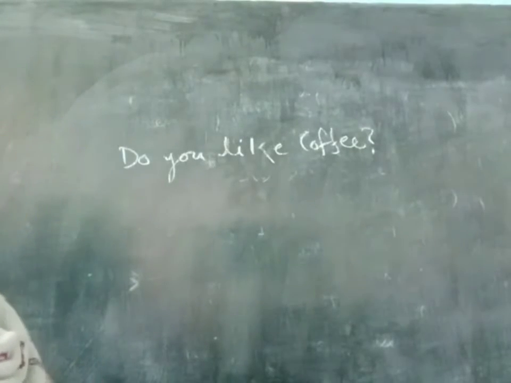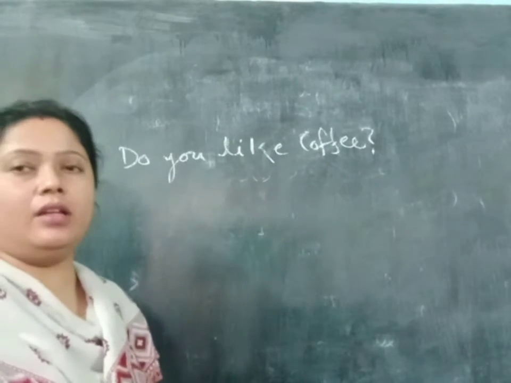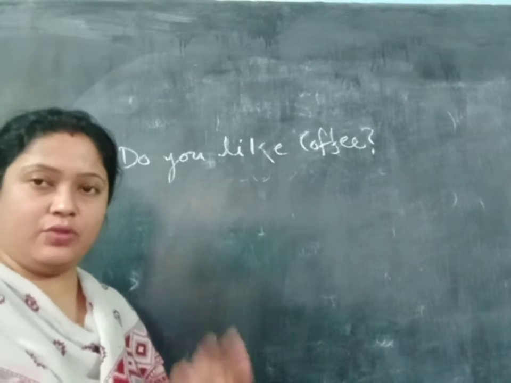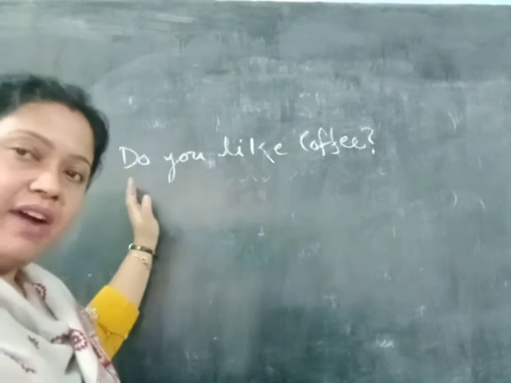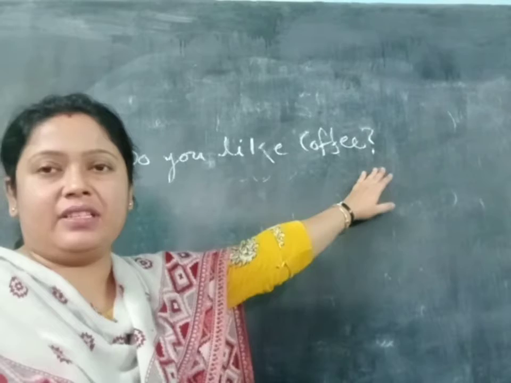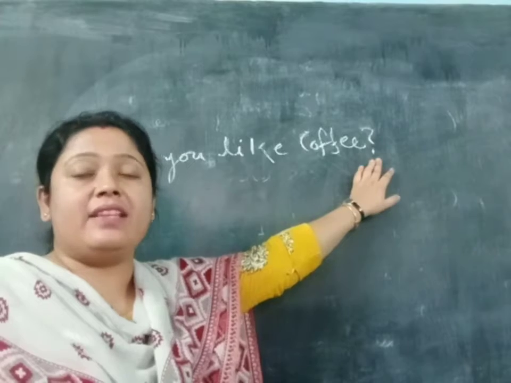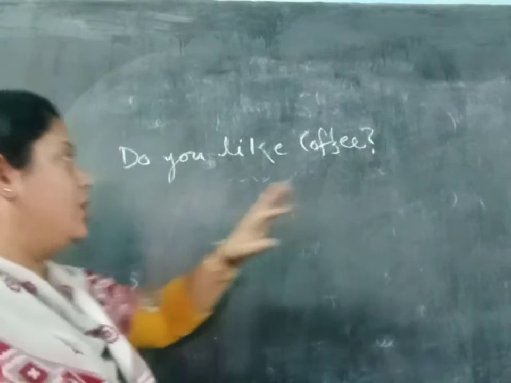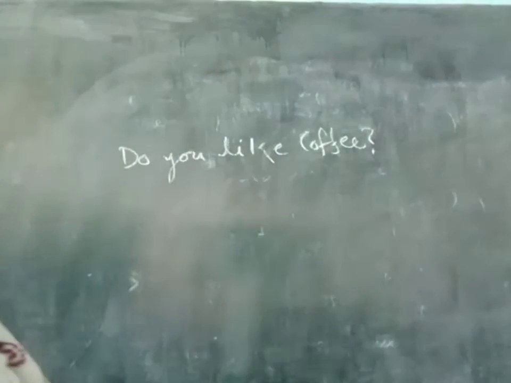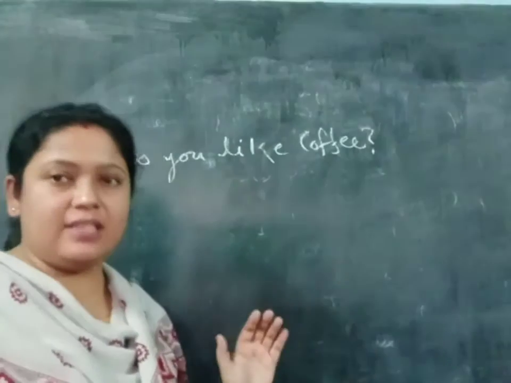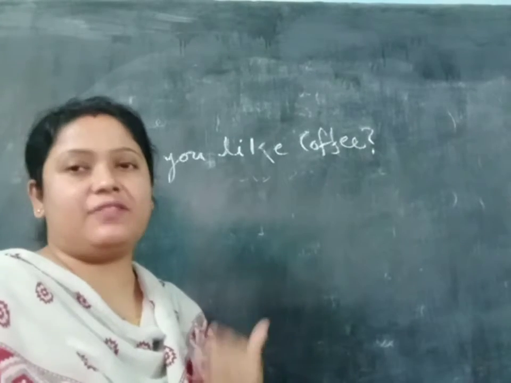Please look at the board. Here I have written one sentence, and that is, "Do you like coffee?" It is not an assertive sentence. First you notice that at the first you can see there is a verb, and at the last, after the completion of the sentence, there is an interrogation mark. So that means it is an interrogative sentence. So when we have an interrogative sentence, what do we do? That means how will we change from active to passive?